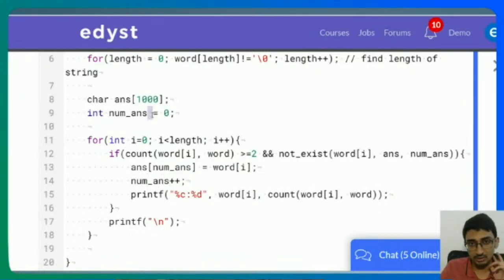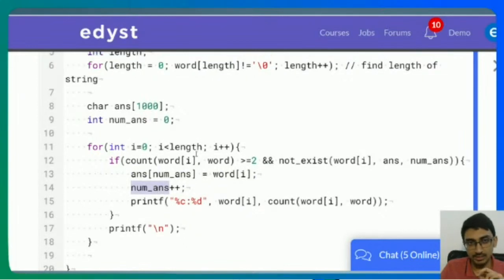So this counts the number of answers received so far. What it's going to do is count if it's greater than or equal to 2, and word of I does not exist in answer, given that we have this many number of answers. Then only you add it to word of I, you add it to the number of answers, and then you increase the number of answers received so far.